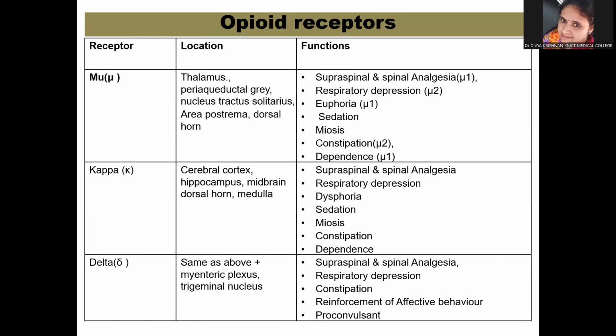The kappa and delta functions are also very similar to those of mu, but please concentrate on the mu functions, because most of the opioid analgesics act by stimulating the mu receptors. So once again: supraspinal and spinal analgesia, respiratory depression, euphoria, sedation, meiosis, constipation, dependence. You will see all these actions when you learn about morphine and other agonists. You will see these actions coming up with these drugs.